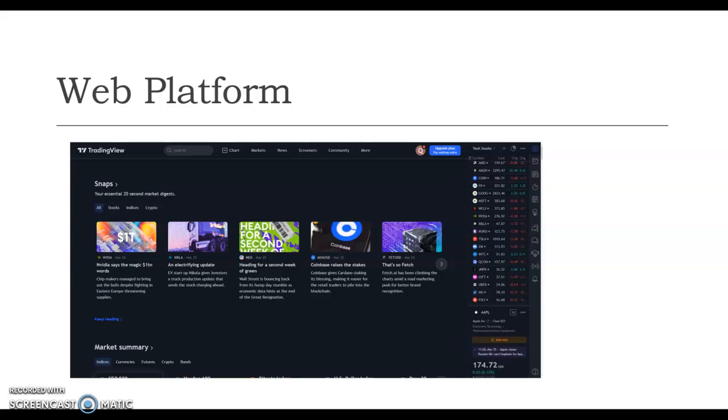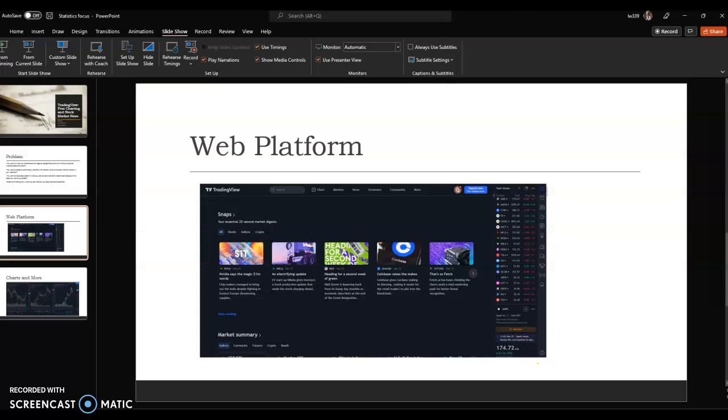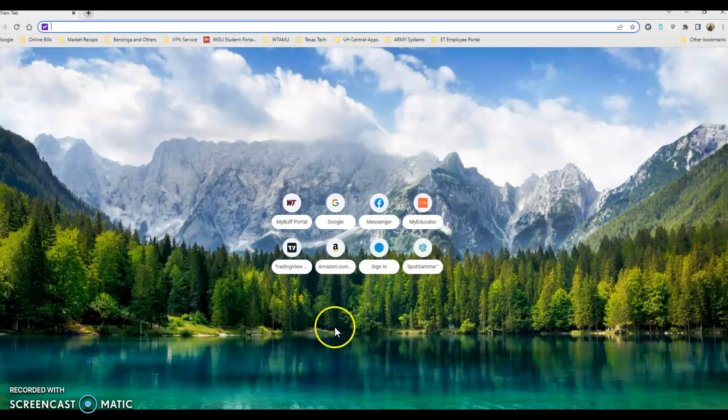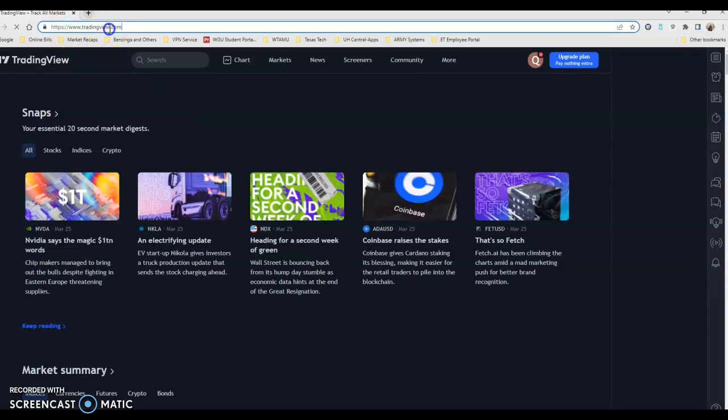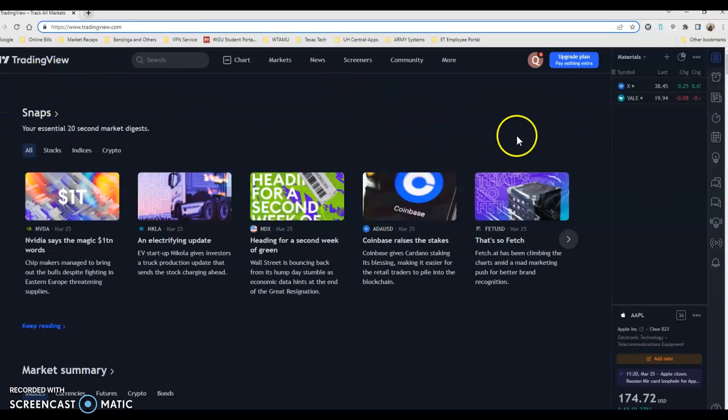Okay, so here's the web platform. They do offer a mobile platform, but for the limit of this, I will only do the web platform because that's what we use the most. We can have a look at their real website. From here you go to tradingview.com. This is the main page, the UI, the user experience.